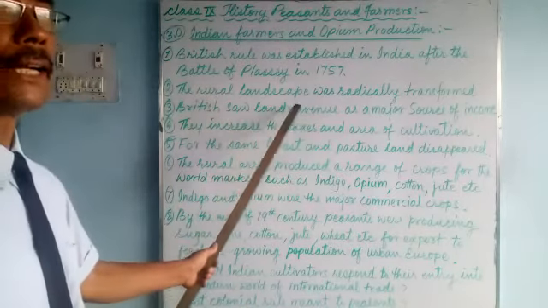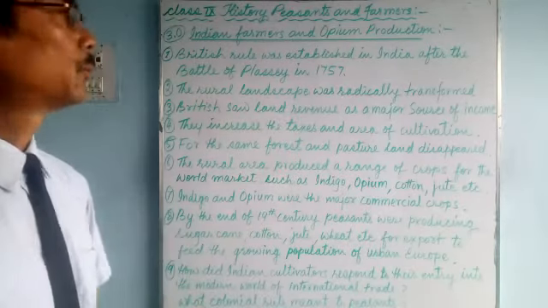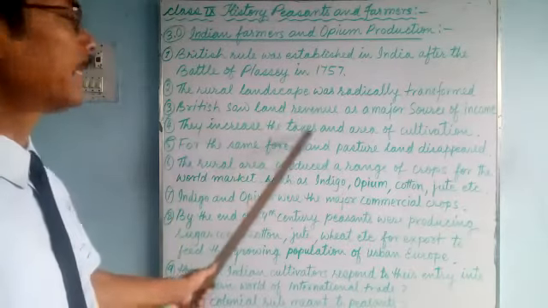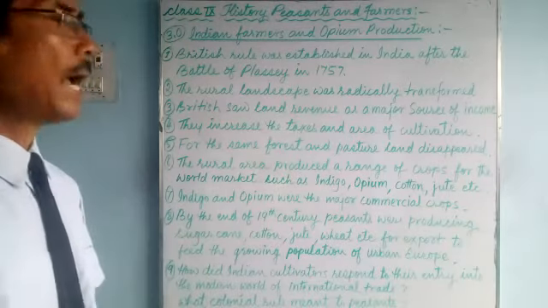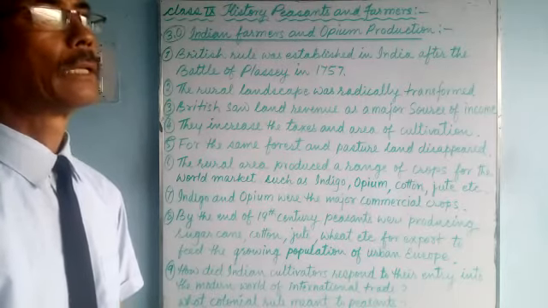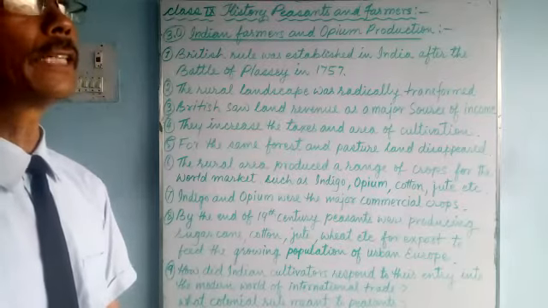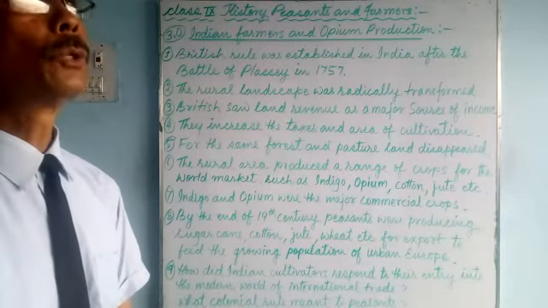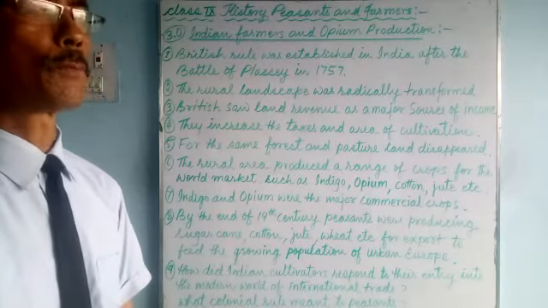Later on they increased the taxes year by year, and the area of cultivation was also increased. The forests were cut down and grasslands were converted into agricultural fields, and from there they used to collect taxes as well as raw materials or crops.